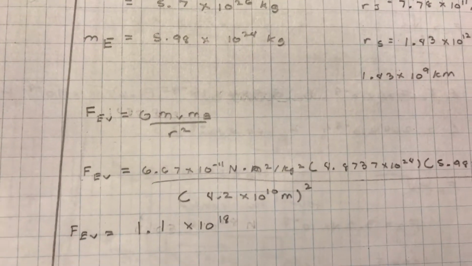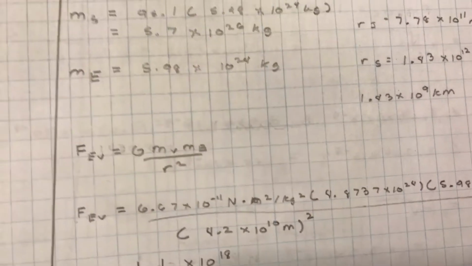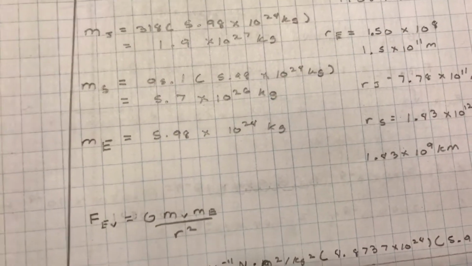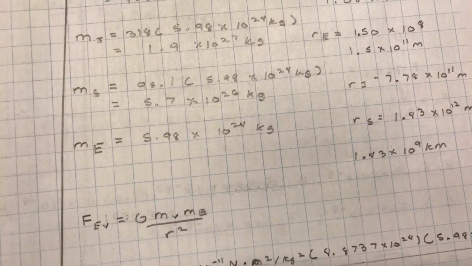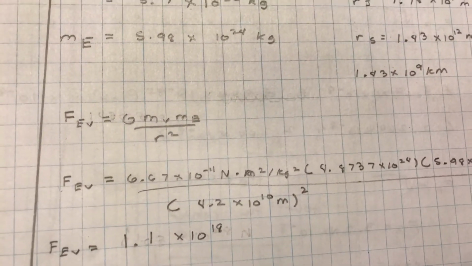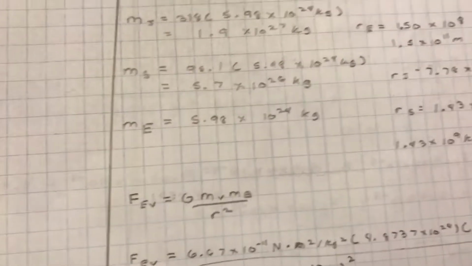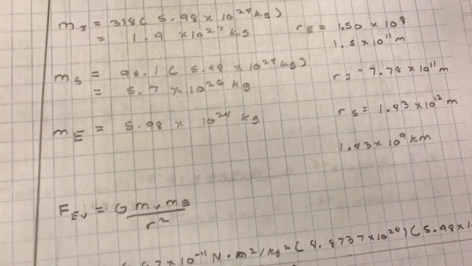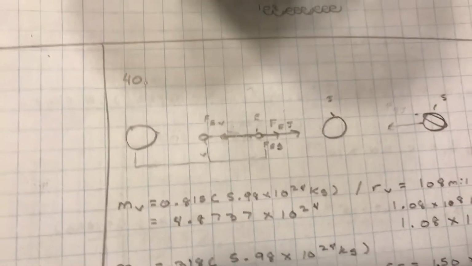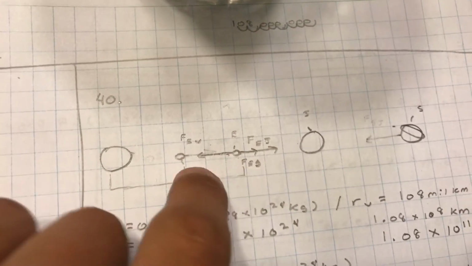How I found the distance between the Earth and Venus was I subtracted both their distances from the Sun, and whatever that was is my radius between those two objects. Because in this problem, it tells us the distance between two points. If we used the distance from the Sun of each planet, it wouldn't be the distance between those two.